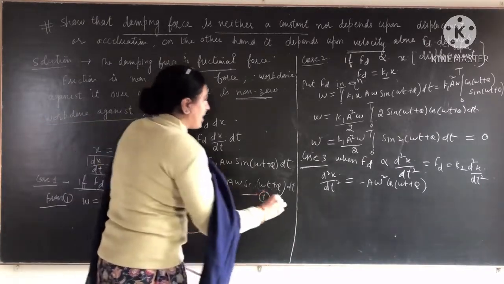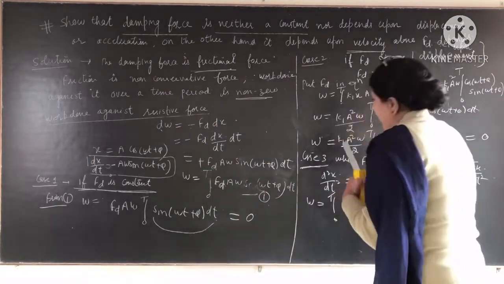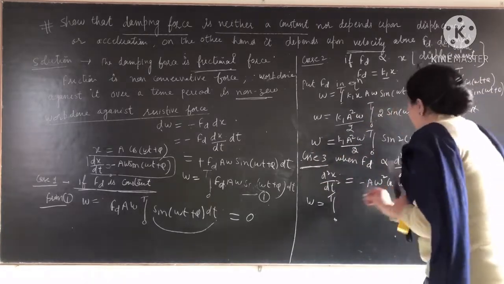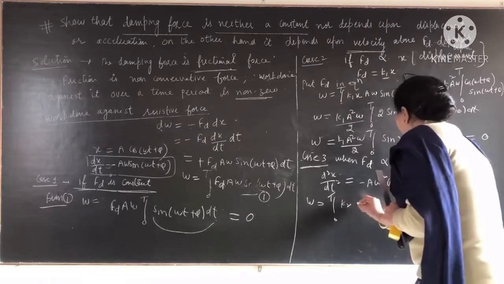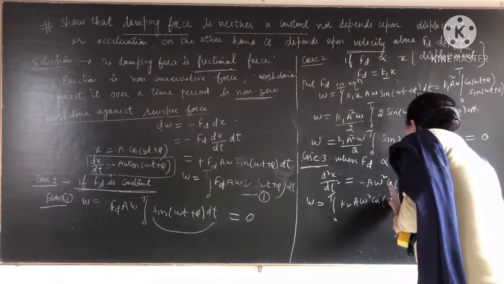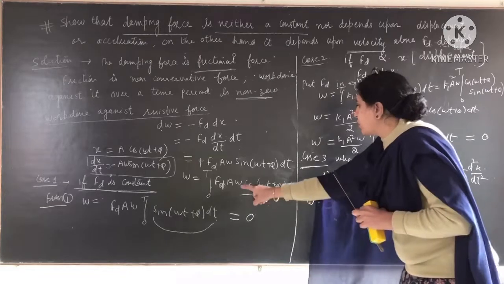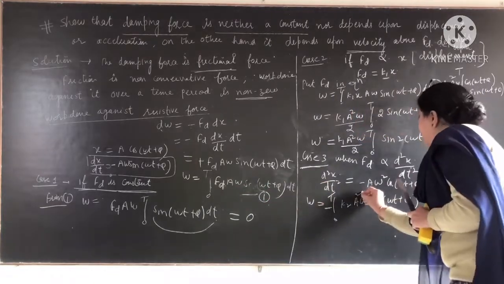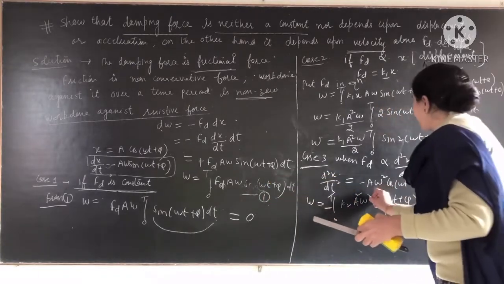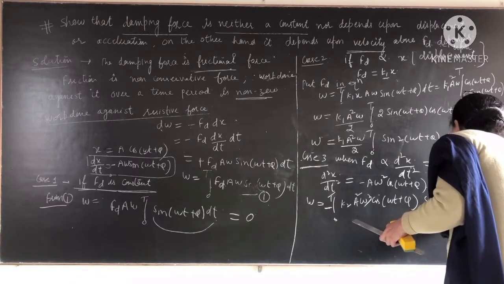So when you put the value, W comes out to be the integral from 0 to T of Fd, which is K2 A omega square cos of omega t plus phi with negative sign, into A omega sine of omega t plus phi, giving A square omega cube, into dt.